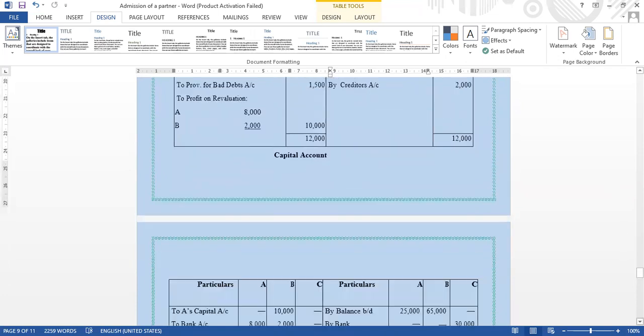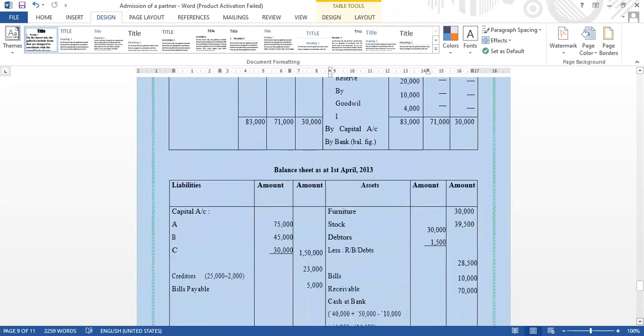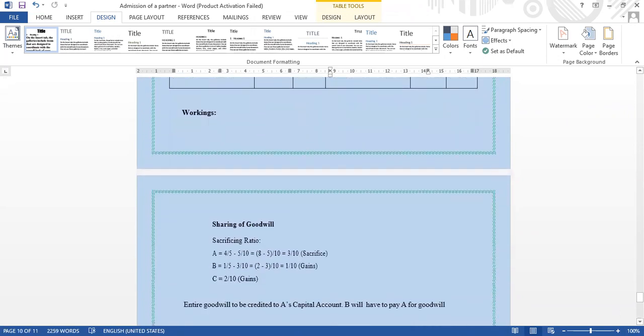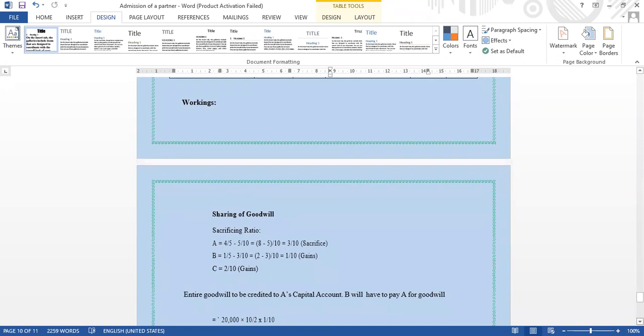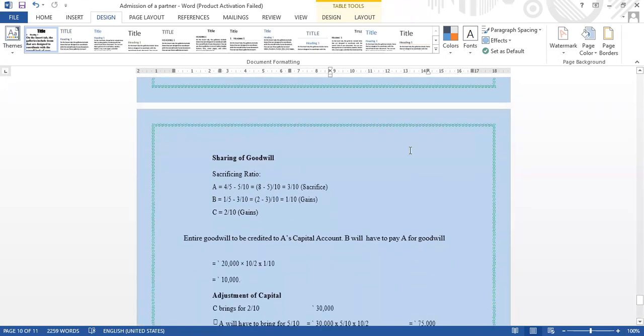Before that we can see the sacrificing ratio, sharing of goodwill. Sacrificing ratio: A is equal to 4 by 5 minus 5 by 10, which was mentioned in the question. You will get 3 by 10 is the sacrifice. For B, 1 by 5 minus 3 by 10, you will get 1 by 10. That is gain. For C, 2 by 10.